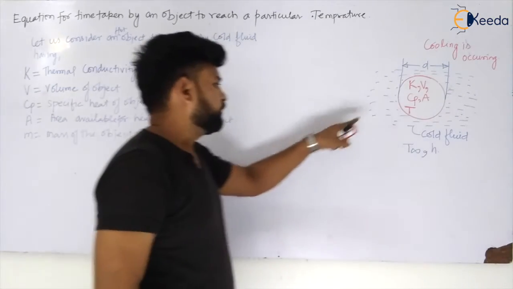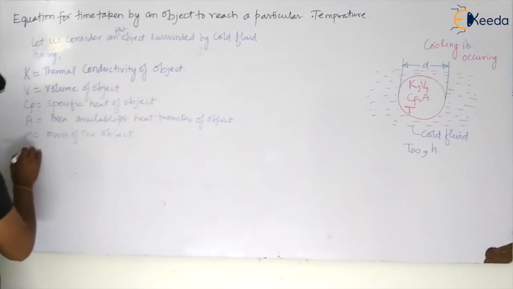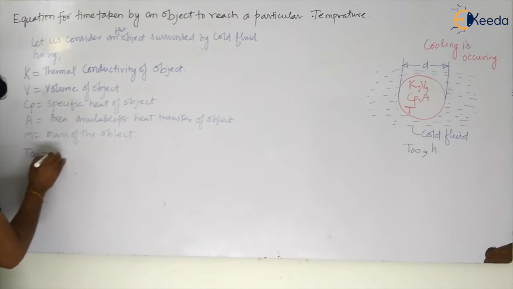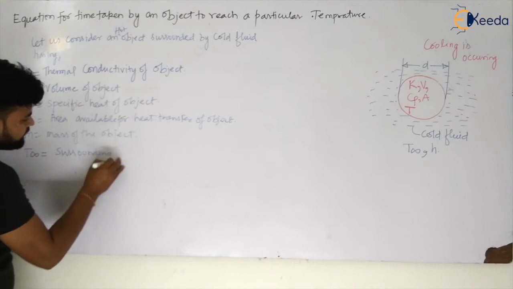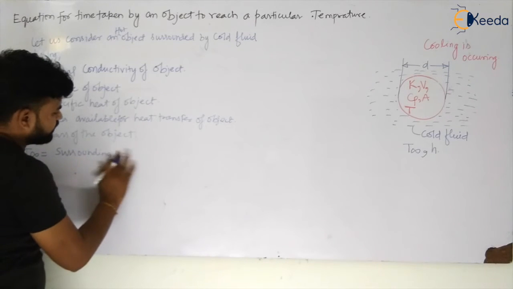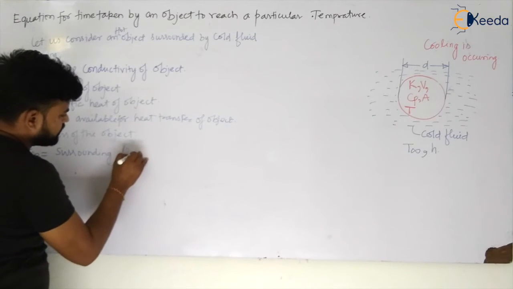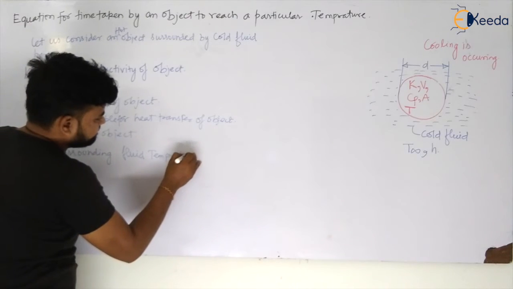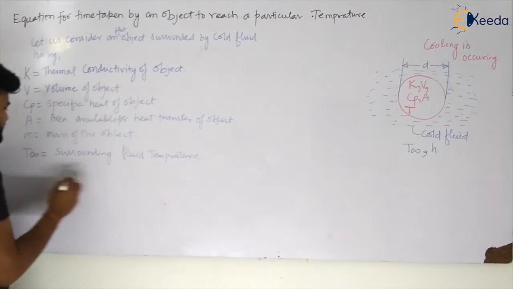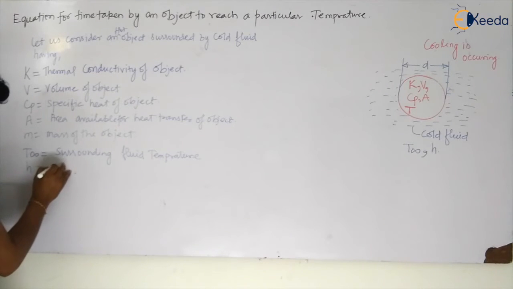Okay. Now what is T infinite? T infinite is your surrounding temperature, or surrounding fluid temperature, my dear students. And what is h? h is the heat transfer coefficient.